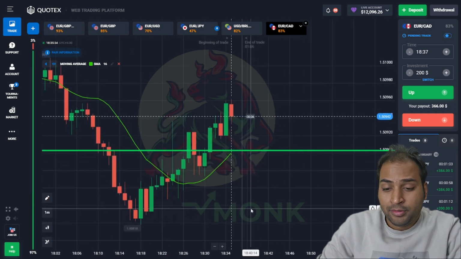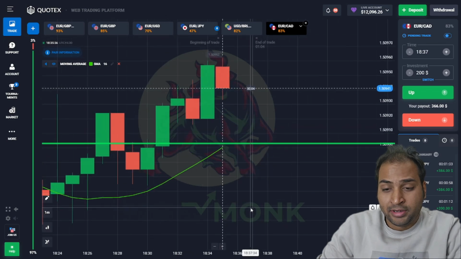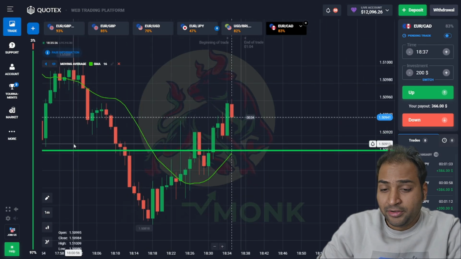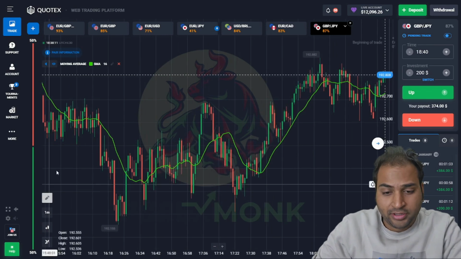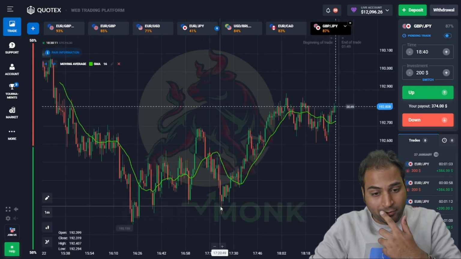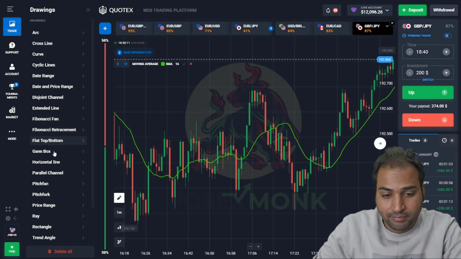All right. So the line is up and the candle is showing the downward movement from this point. Four seconds are left in this candle to complete in the Euro CAD currency pair. Okay, there were some internet issues. It is now resolved and we are on the GBP JPY currency pair.